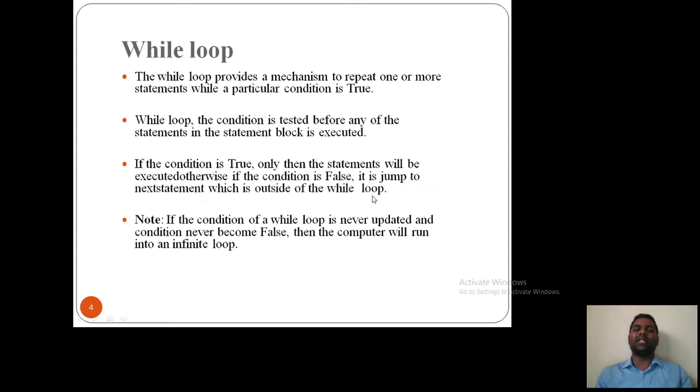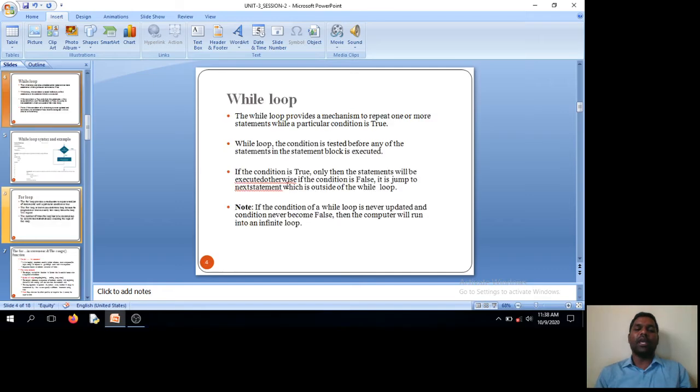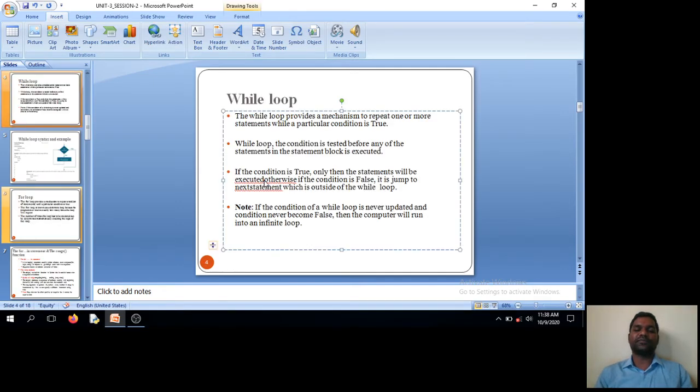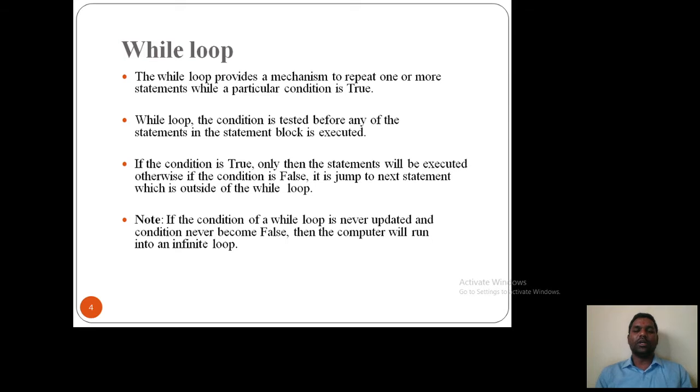So if the condition is true, then only the particular statements will get executed. If the condition is false, what will happen? The next statement outside of the loop will get executed. So that's what happens with the while loop.